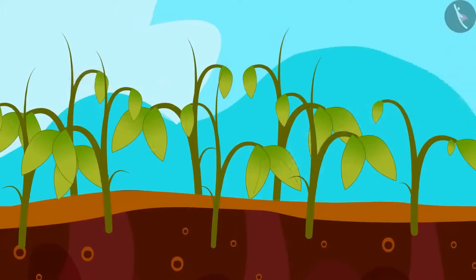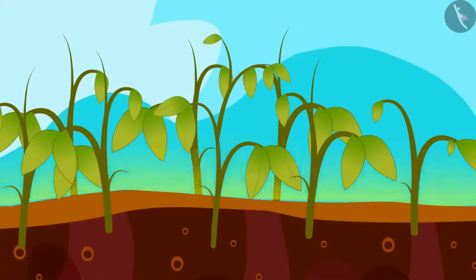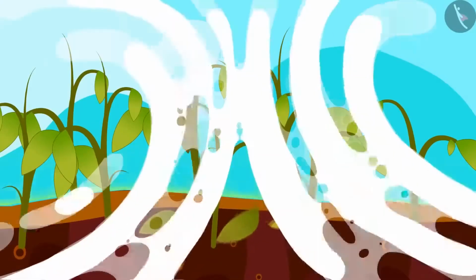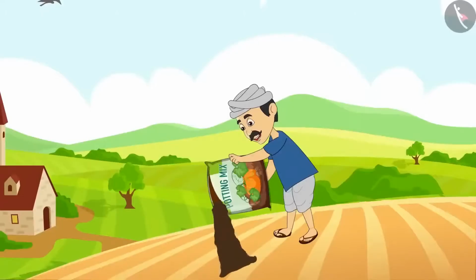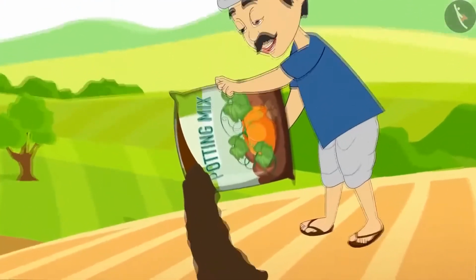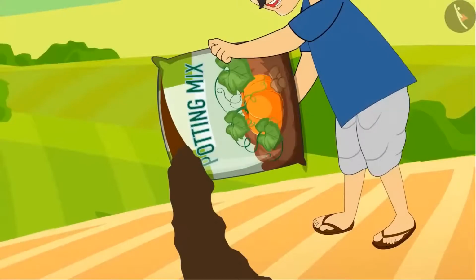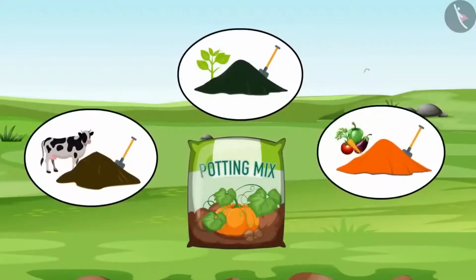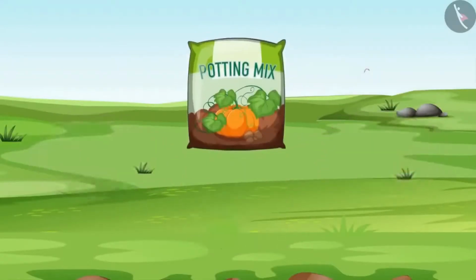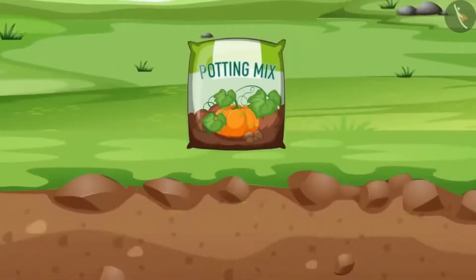Friends, what if the soil is short of nutrients? Just think. Trees will not grow well, right? In such cases, manures and fertilizers are added to the soil to increase yield. Friends, do you know what these manures and fertilizers are? Let's know. You must have seen farmers adding black matter to the soil before sowing seeds. The same dark matter is called manure. Manure is prepared by decomposing dead plants, animal waste, vegetable waste, etc., which makes the soil rich.